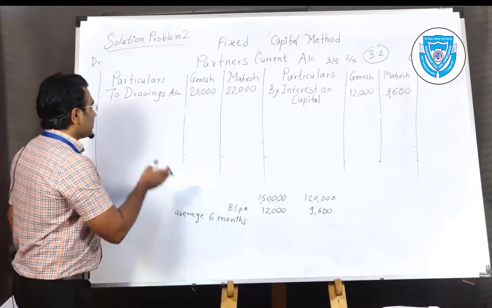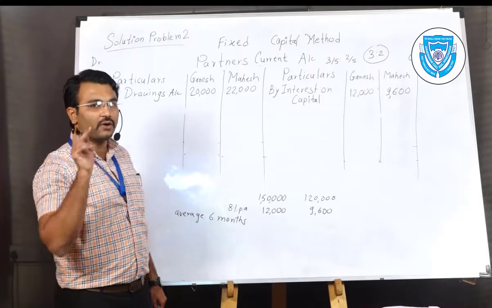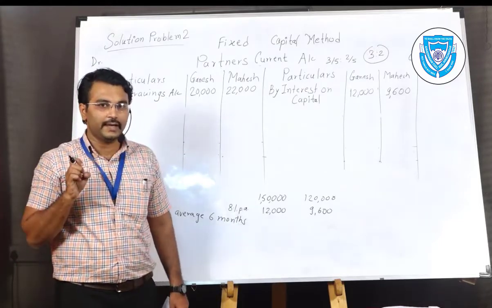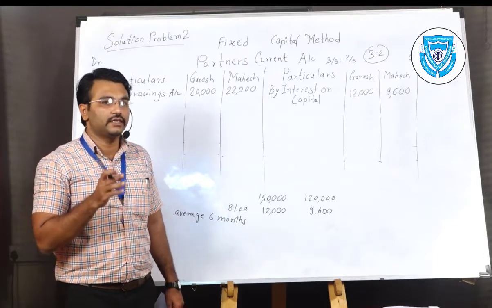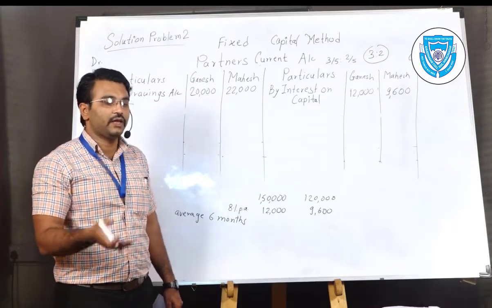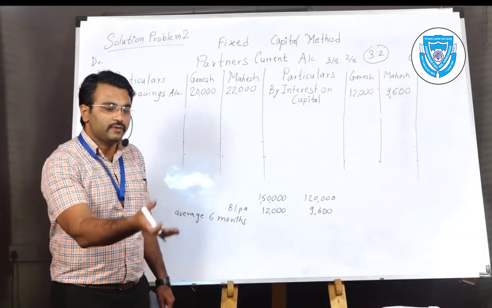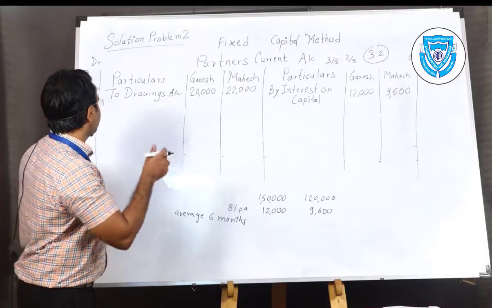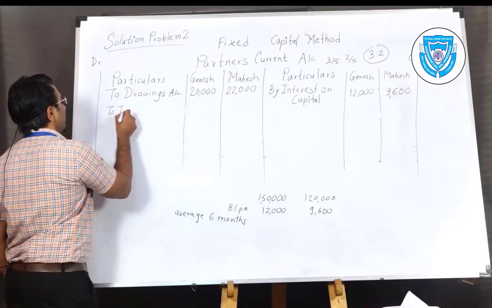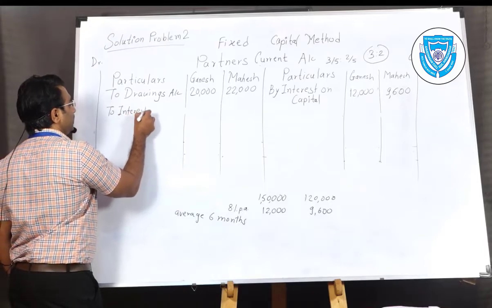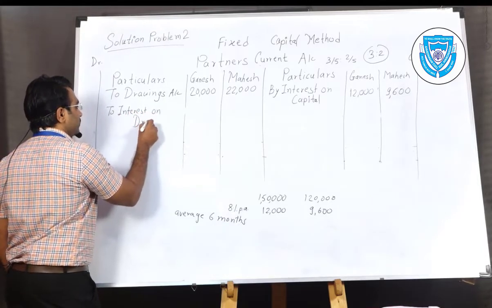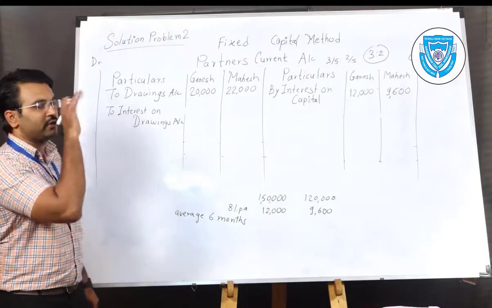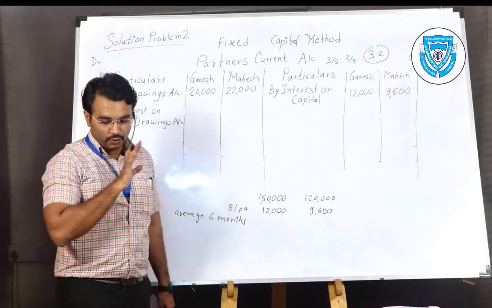So we are going to charge this interest for the drawings which they have taken from the business. They have taken that money from the business, the money has reduced, so we will charge them interest. If they have provided capital, as we are giving them interest, if they are taking out that amount, we are charging them interest. Okay, so interest on drawings is a charging item, so we will write it to the debit side, to interest on drawings. We are going to charge it on the drawings figure, not on capital. Don't get confused here.